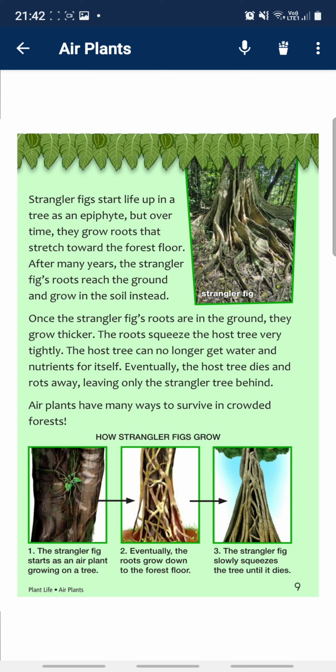Once the strangler fig's roots are in the ground, they grow thicker. The roots squeeze the host tree very tightly. The host tree can no longer get water and nutrients for itself. Eventually, the host tree dies and rots away, leaving only the strangler fig behind. Air plants have many ways to survive in the crowded forest.